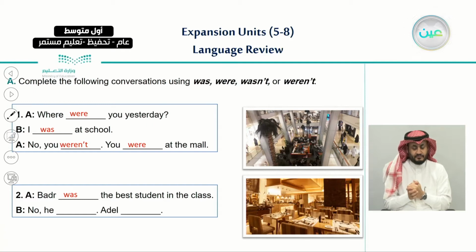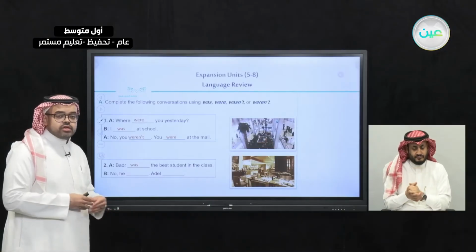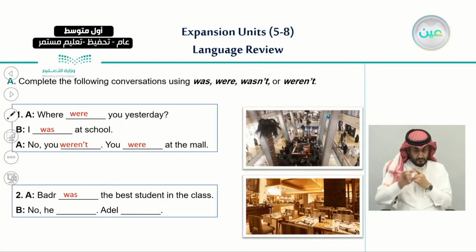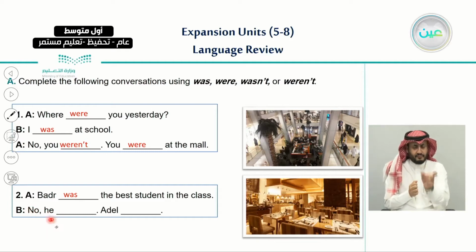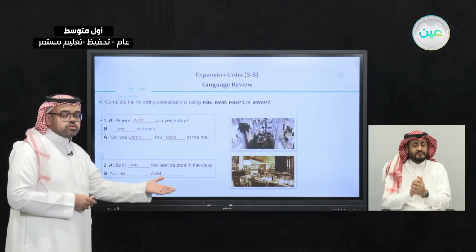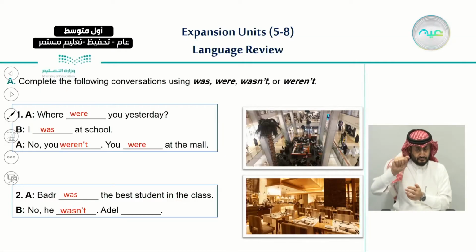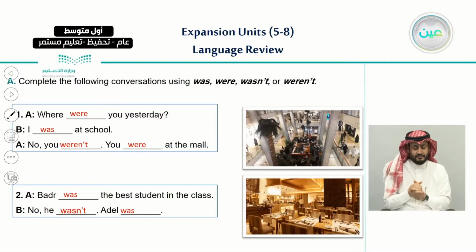The other person, B, obviously disagreed. So he used the negative form, or he started his answer with no. No, he. So what should we use with the subject pronoun he? Is it wasn't or weren't? Very good, we use wasn't. No, he wasn't. Adil was.